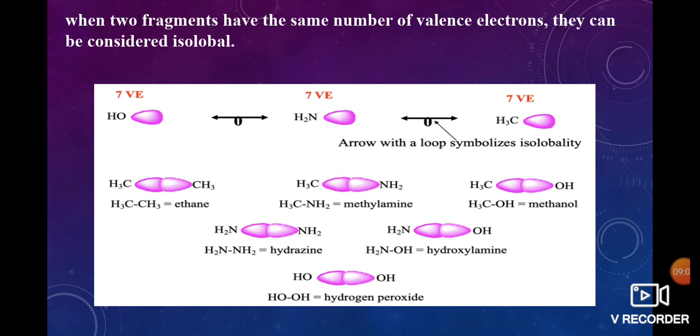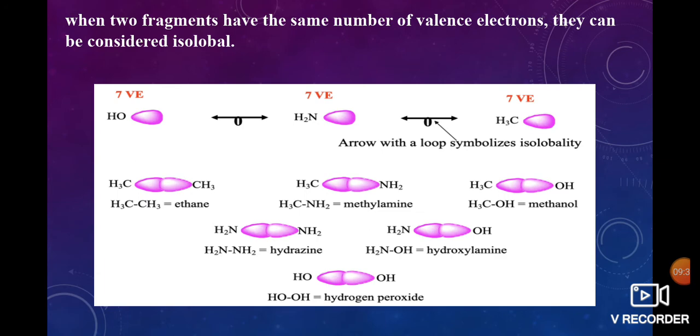Nitrogen's atomic number is 7. Electronic configuration is 1s2, 2s2, 2p3. Nitrogen has 5 electrons in the valence shell, 2s2, 2p3, and 2 hydrogen atoms are present, so having 2 valence electrons, total 7 electrons. This NH2 is also isolobal to CH3.